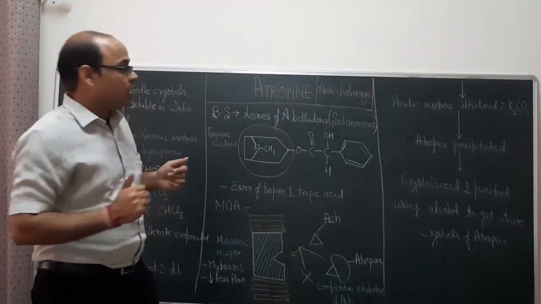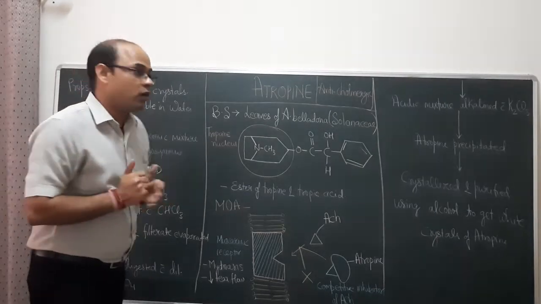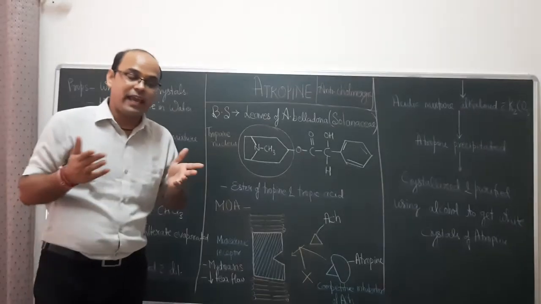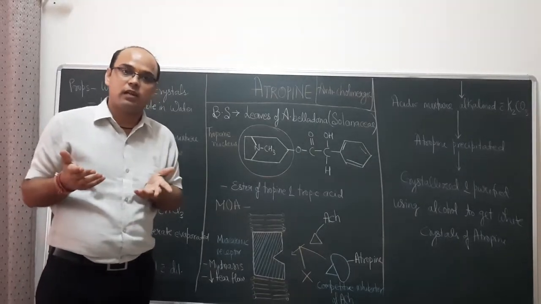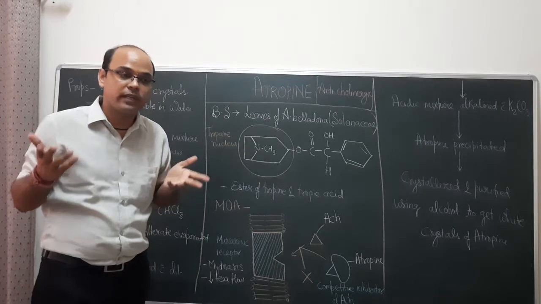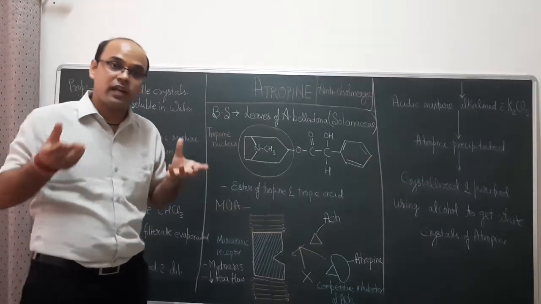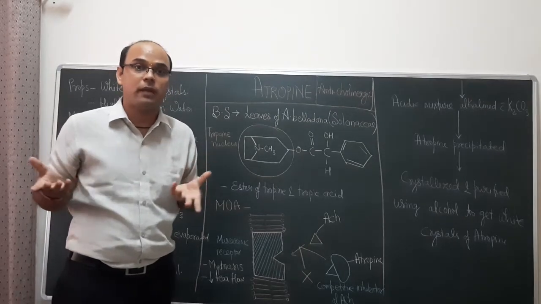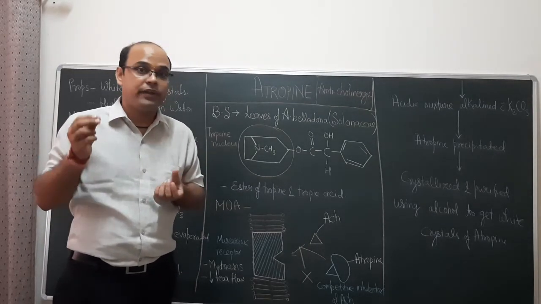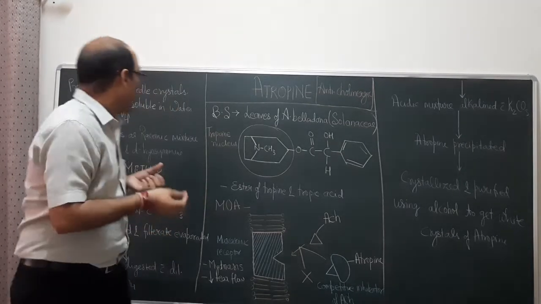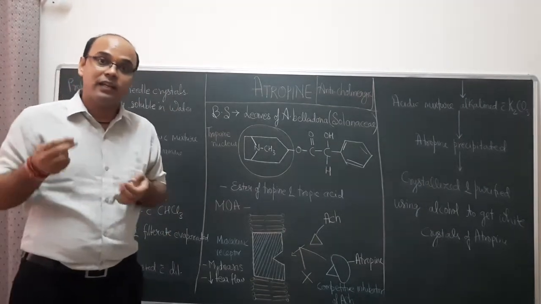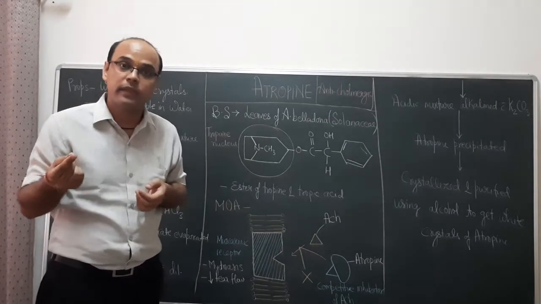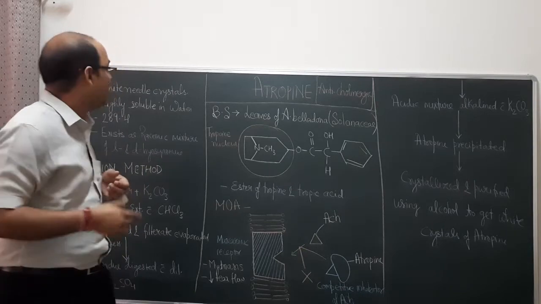If you look at the physical properties of atropine, it exists in the form of a racemic mixture, which contains equal quantities of L-hyoscyamine and D-hyoscyamine, levorotatory hyoscyamine and dextrorotatory hyoscyamine. It exists as white crystalline needles or white crystalline powder.